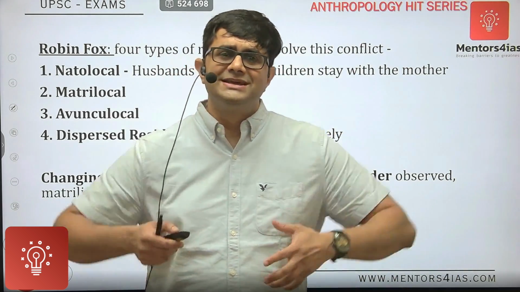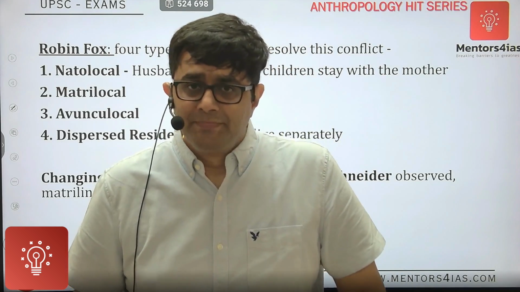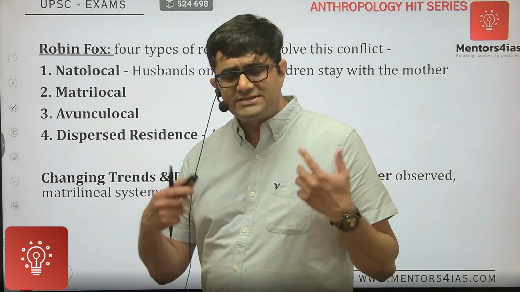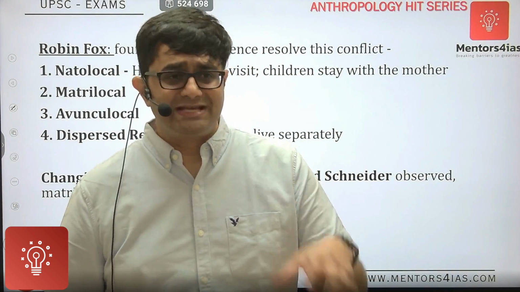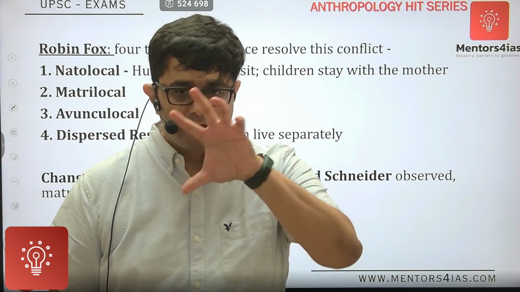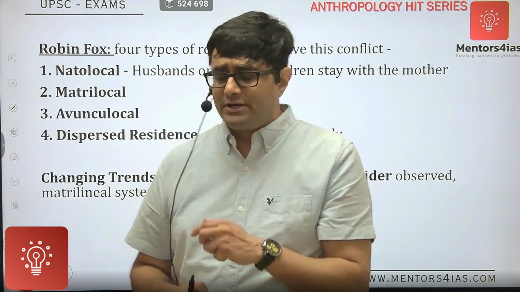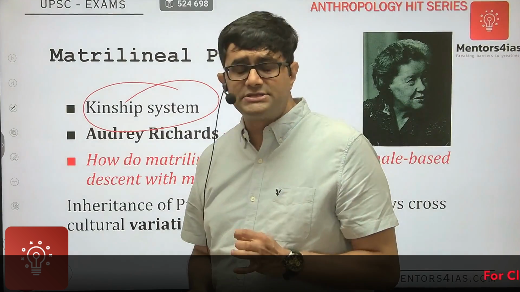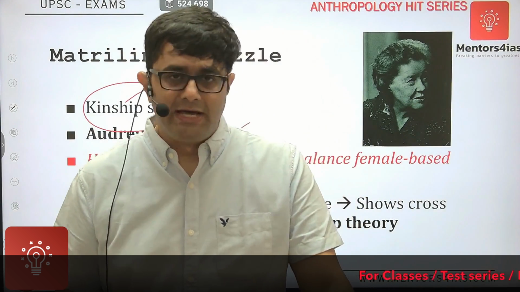In that context, there is some sense of uniformity even in a matrilineal society, as observed by Kathleen Gough or Schneider, etc., who have observed that these changes in the family system and kinship system, which have shown the decline in matrilineal society, have also reduced the variations that we see in a matrilineal society. I hope all of you understood this concept of matrilineal puzzle. Very important topic. Even if it is not asked, you can definitely mention it when a particular topic on kinship is asked.